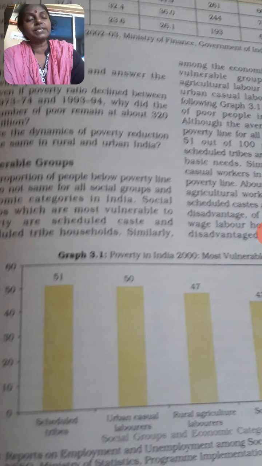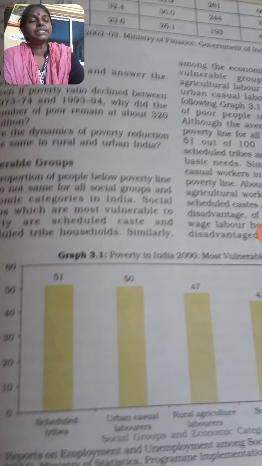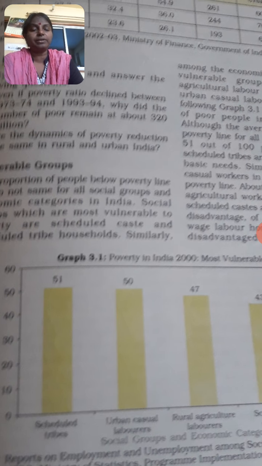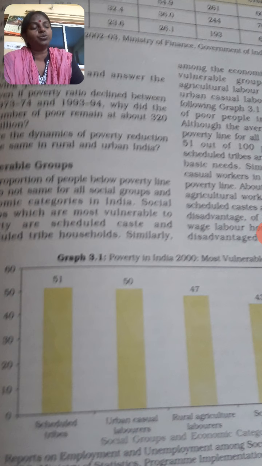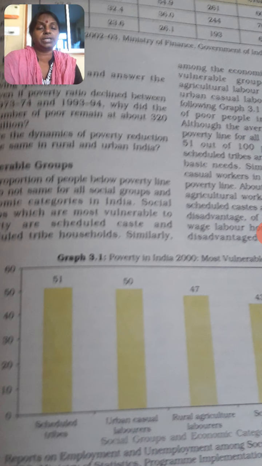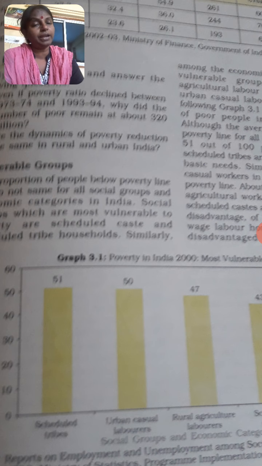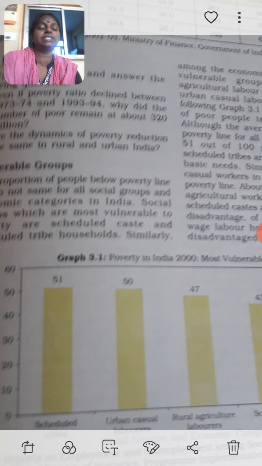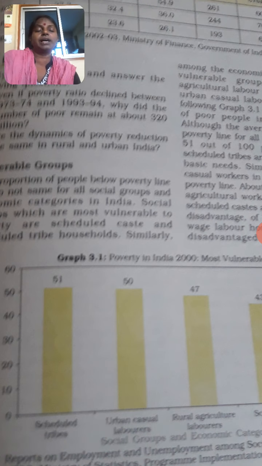But only in scheduled tribe households is the decline not visible or not rapid. The next topic I will discuss is why the Indian states also show disparity, or unequal distribution of poor people, in various states. We will discuss that in my next class.